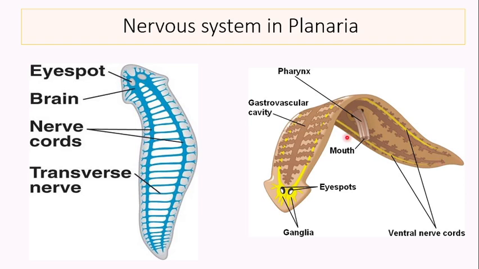So here is the structure of the body of this planaria: here the mouth, then pharynx, gastrovascular cavity, and on the anterior side you can see the eye spots. Eye spots are present on the structure called the brain of the planaria, also called ganglia, and these are the two lateral nerve cords.